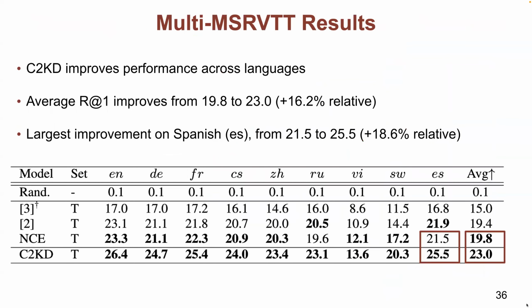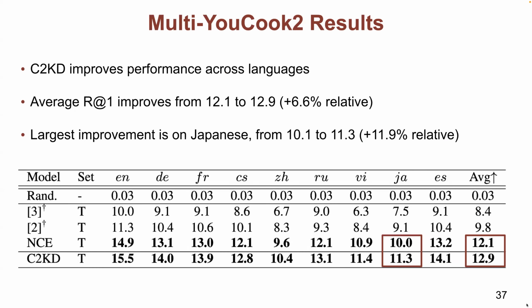For the results, on multi-MSR VTT, we found that C2KD improved the performance across languages. The average recall 1 improved by 16.2% relative. The largest improvement was on Spanish, with an 18.6% relative increase. On our new multi-UCOOK2 dataset, we found similar results. The average recall 1 improved by 6.6% relative. The largest improvement was on Japanese, with an 11.9% relative increase. For more results, please see our paper.